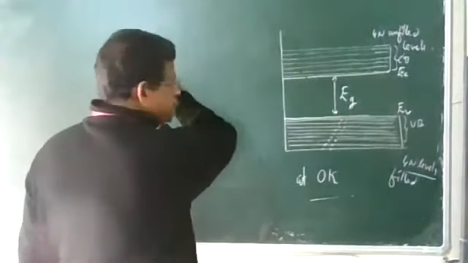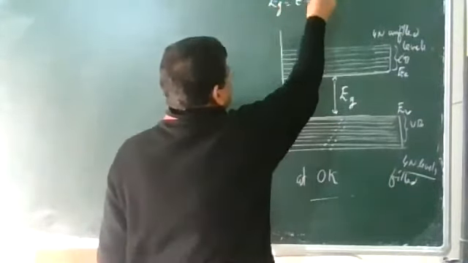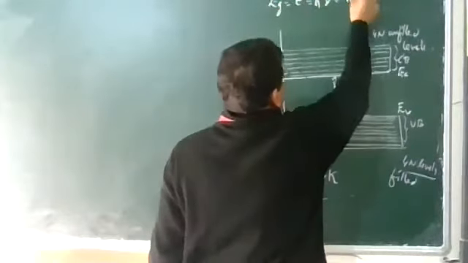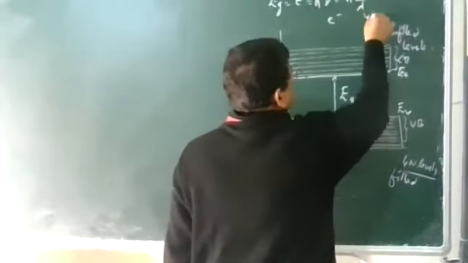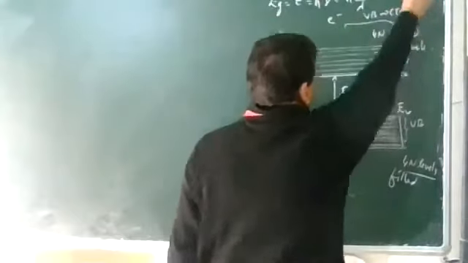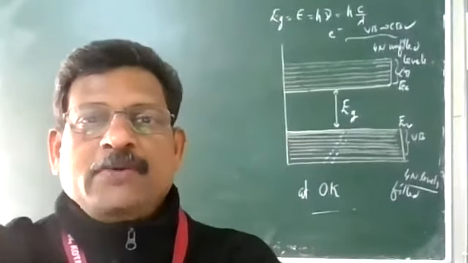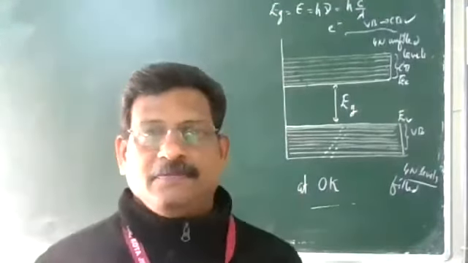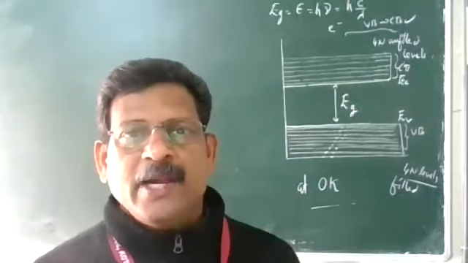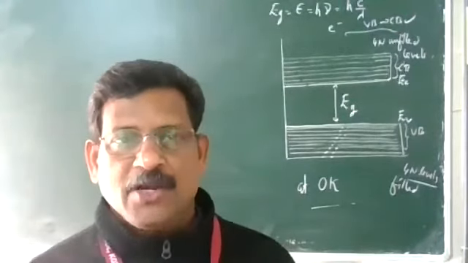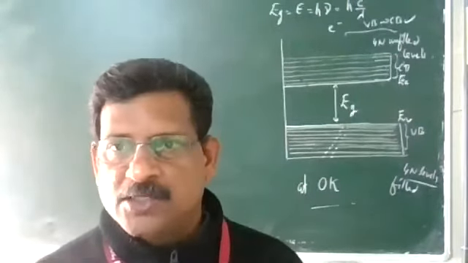So there is a formula you can write: if the energy given, E, is equal to Eg, that is equal to h nu or hc by lambda, then the electron can go from the valence band to the conduction band. So if you give an energy equal to the energy gap, which can be 1 electron volt or 1.1 electron volt, by any kind of radiation, thermal radiation or light radiation, h nu or hc by lambda, then the electron can go from the valence band to the conduction band.